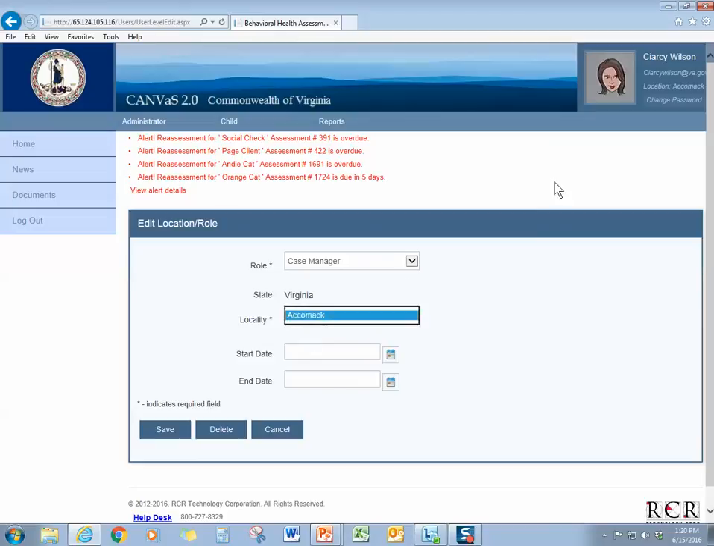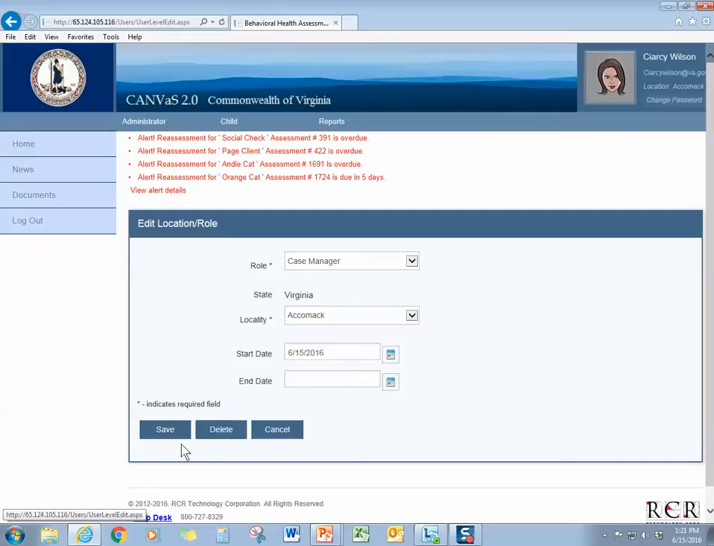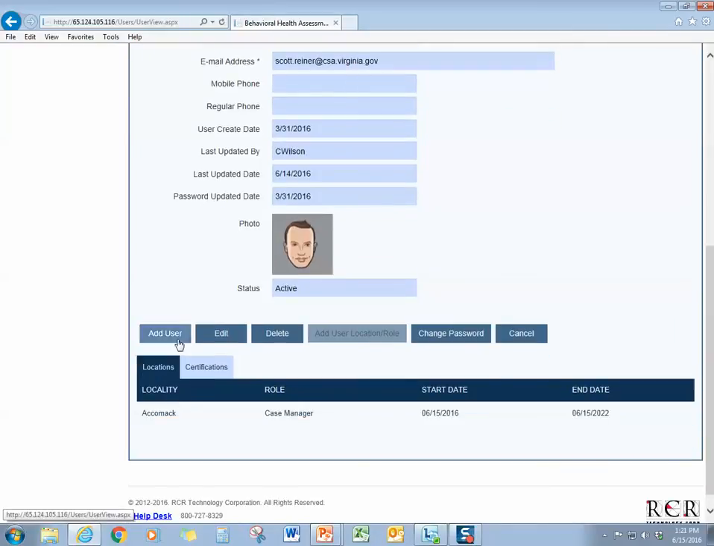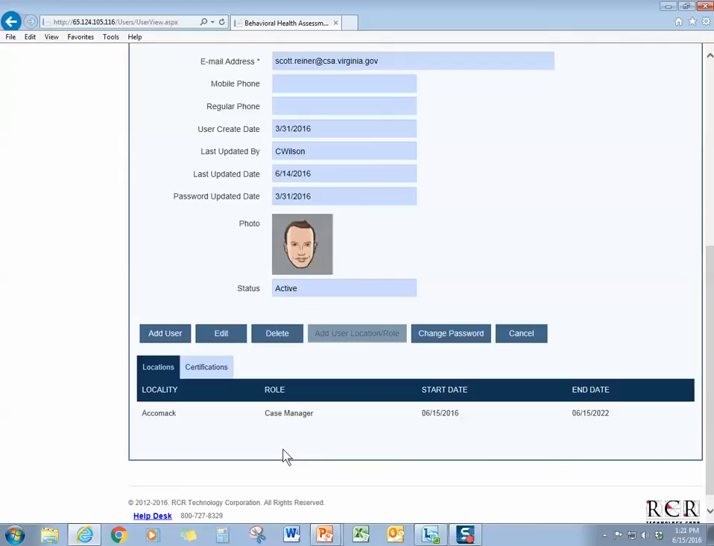If you look up in the upper right-hand corner of the screen, you'll see that this local administrator, CRC, is a local administrator in Accomack. A local administrator can only add users into his or her own locality. So we need to create a start date, click Save. You may enter an end date, but it is not required. If not already done, you or the case manager should notify the previous locality's local administrator to put an end date in that locality, or you can contact the help desk to do so. Okay, you've successfully added an existing user into your locality.